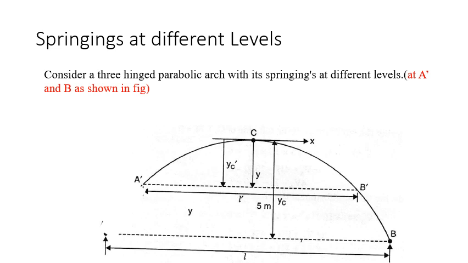So we get one arch. The crown is the same, C. Let the length of that arch be L dash. Now from the point B, that is the second springing level, you draw another horizontal line and extend the line from A dash so that AB with the same crown C, ABC is another arch of length L. So here two arches with the same crown you are considering.